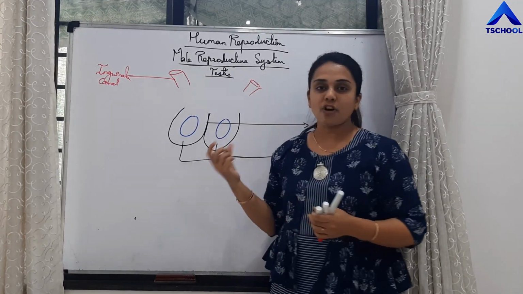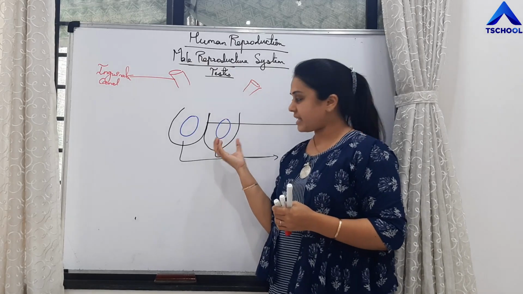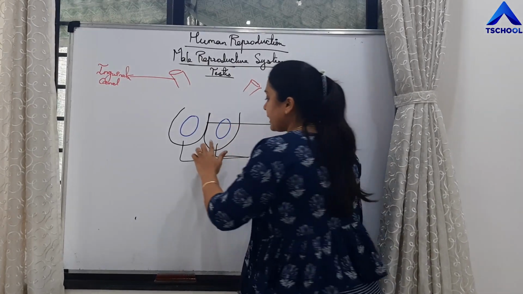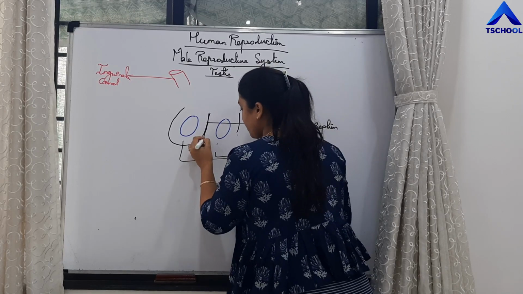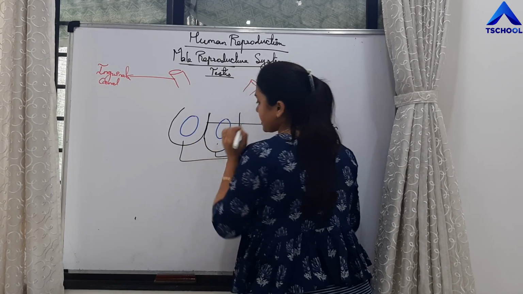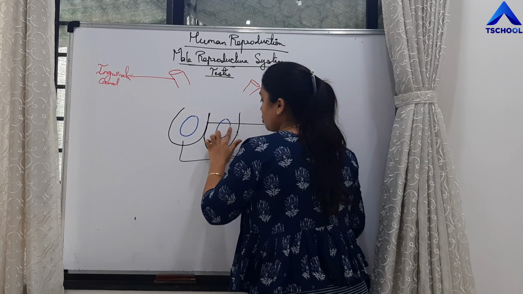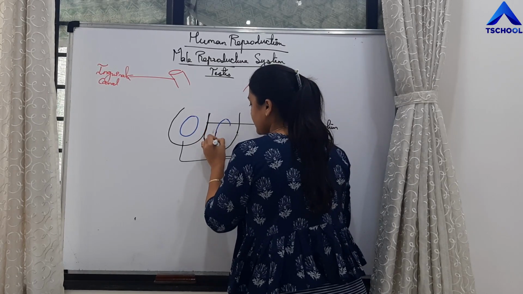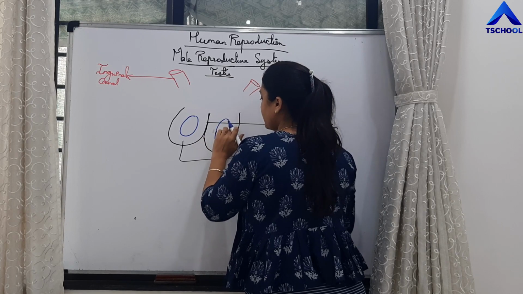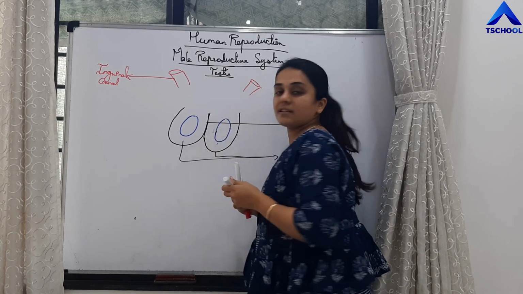One part of the scrotal sac, right? One scrotal sac is slightly lower than the other scrotal sac. Let me draw it that way. So this is slightly lower. So the position of one testis also is slightly lower than the other testis.